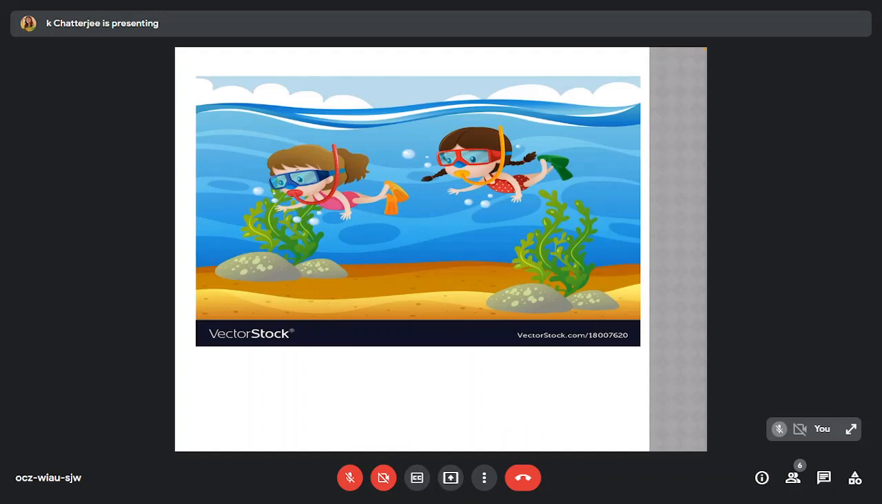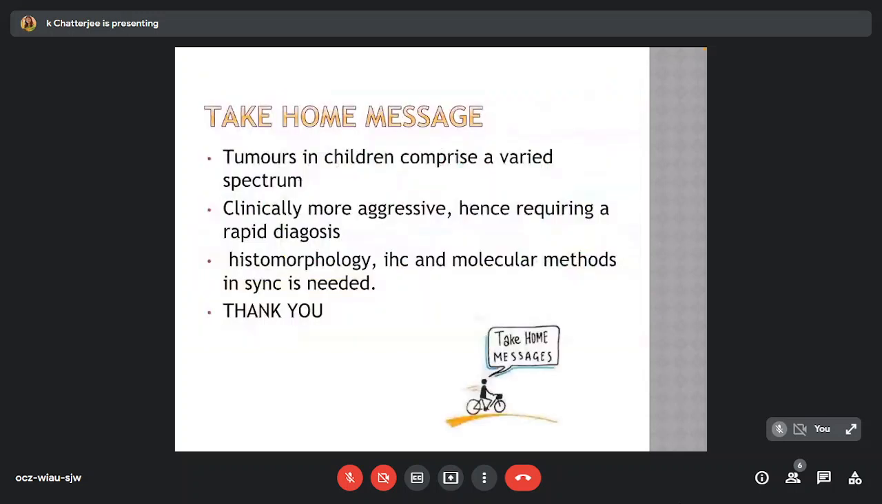With that, I suppose we have reached the bottom of this deep ocean of pediatric tumors, mostly the solid types. And since this is an ever enlarging topic, the pearls are usually obtained with hard work. And finally, the take home messages. Tumors in children comprise a varied spectrum. They're clinically more aggressive, hence requiring a rapid diagnosis. And histomorphology, immunohistochemistry, and molecular methods in sync is needed.